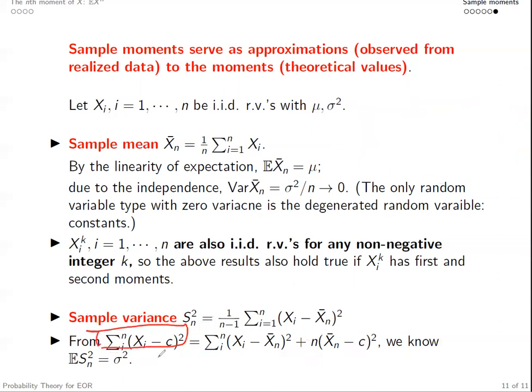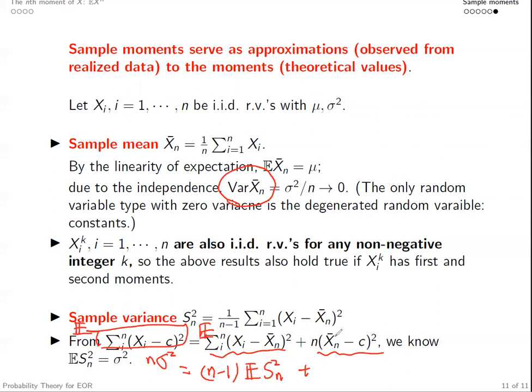The expectation of this term is equal to n times sigma square. And the expectation of the second term is (n minus 1) times the expectation of Sn square. And what is the expectation of the third term? That is essentially the variance of Xn bar, right?